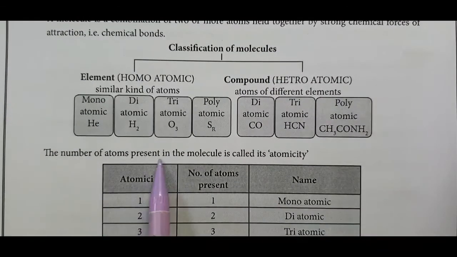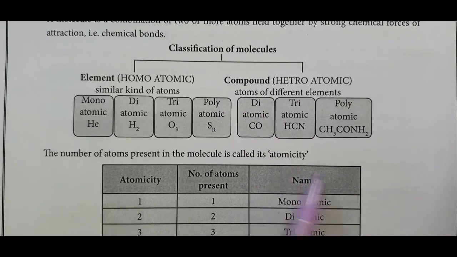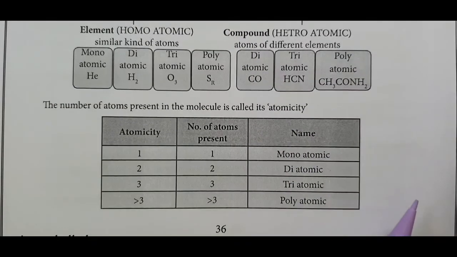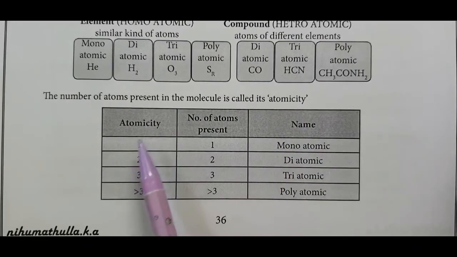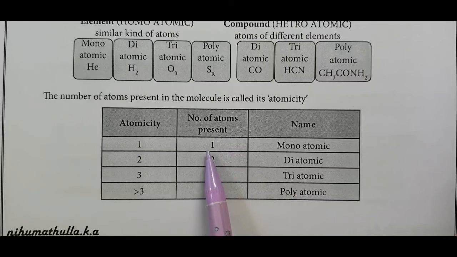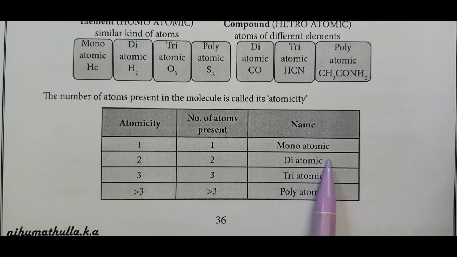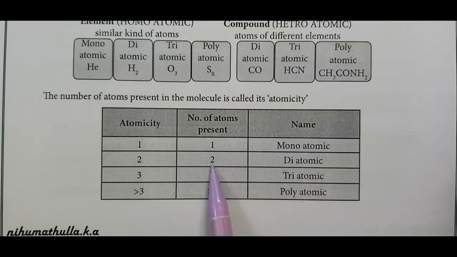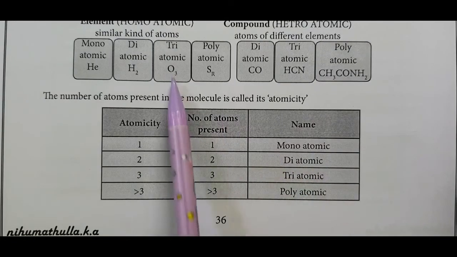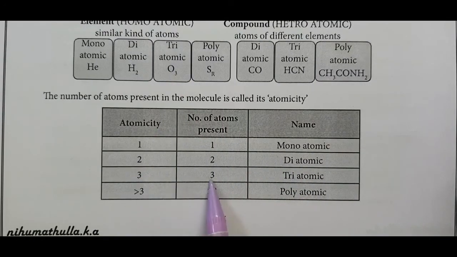The number of atoms present in the molecule is called atomicity. Number of atoms present in 1 mole of any molecule is called atomicity. Atomicity 1 means the number of atoms present is 1. That is called monoatomic. If there are 2 atoms, the number of atoms present is 2, diatomic. 3 atoms, the number of atoms present is 3, triatomic. Greater than 3, polyatomic.